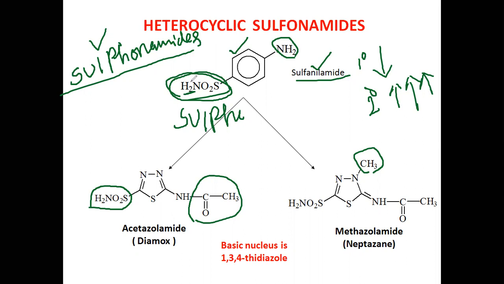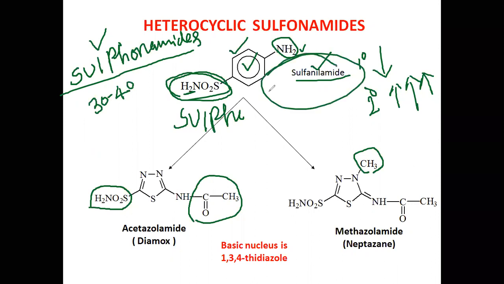In diuretics, the SO2 NH2 group is not substituted. In all our diuretics, there won't be substitution on SO2 NH2. Here there is substitution, an acetyl group, and the benzene ring has been replaced by another heterocycle. Now let me make it clear. In sulfonamides, there are 30 to 40 drugs which have antibacterial activity. The first discovered drug is sulfanilamide. This is the first drug which they discovered under this class. Only this drug has a diuretic effect.